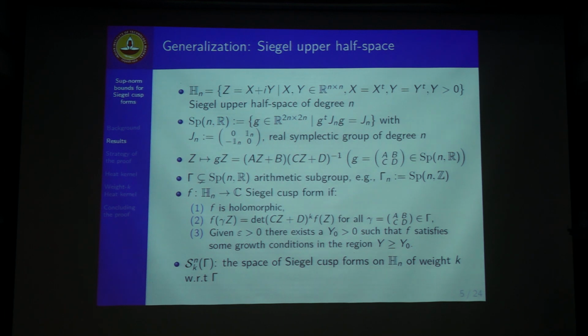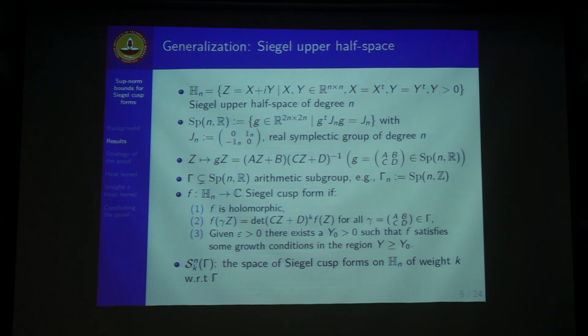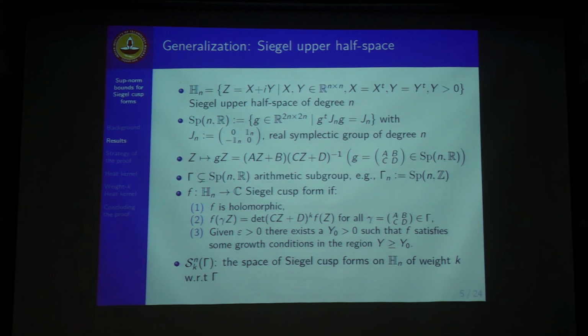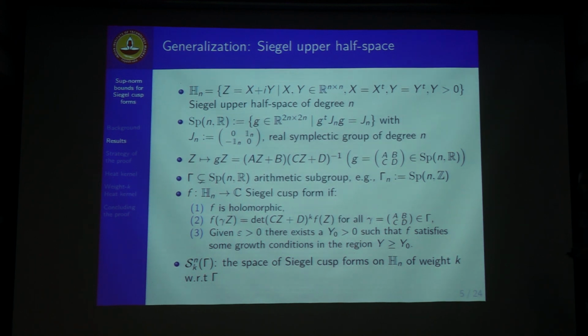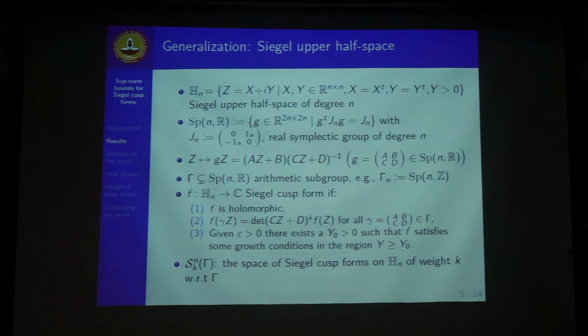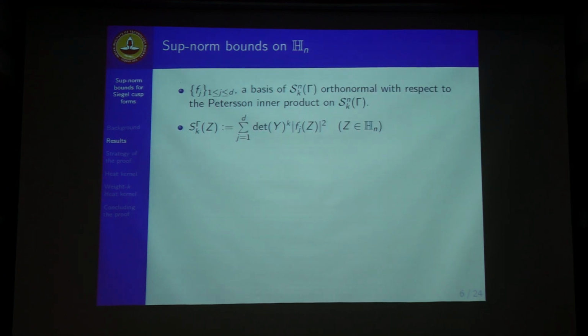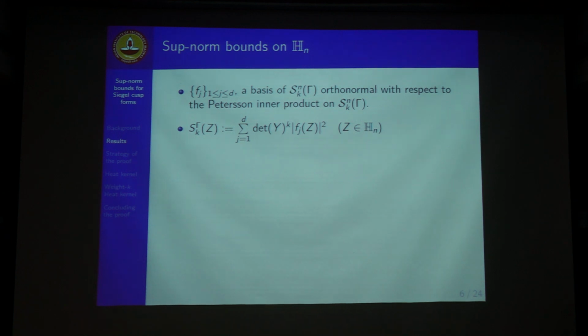And a cusp form is almost identically defined as in the rank 1 case for the elliptic upper half space case. That is, it is holomorphic, there is a transformation behavior, and it has moderate growth in the cusp neighborhoods or boundaries in this case. We denote this space as S_k^n(Γ). Then similarly we create the average quantity for which we need the sup norm.